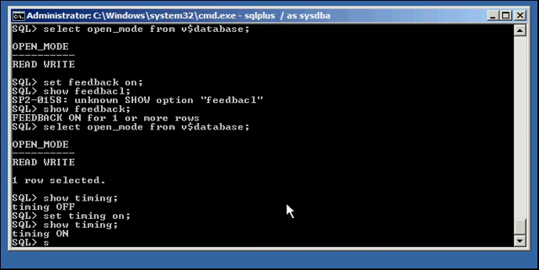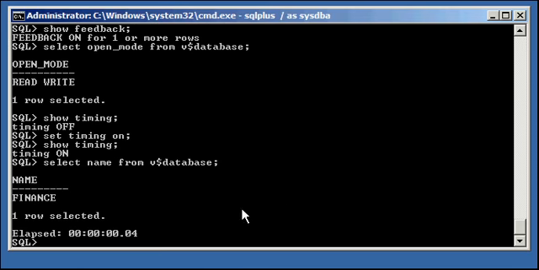So if we do select name from v$database, that obviously completes pretty quickly. And we're showing that it completes in 4 milliseconds because that's just quick. And we have hour, we have minute, we have second, and we have millisecond.